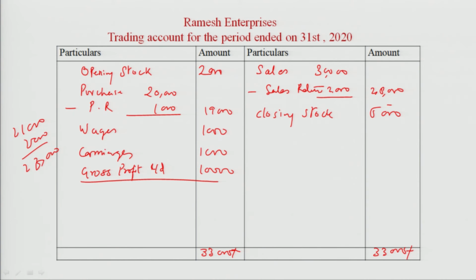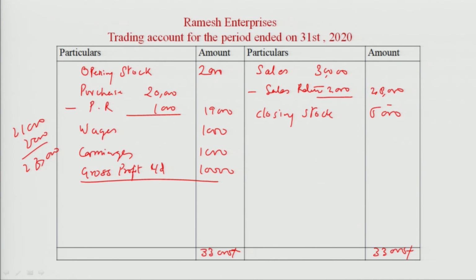I again repeat, check the larger side. It seems this side is larger, therefore write down the total figure on both sides. Then add the smaller side somewhere in your rough worksheet.